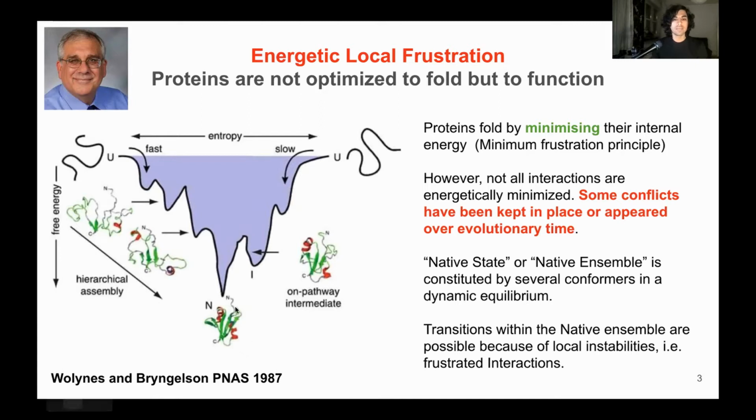So if we think of the native state of proteins as being a set of conformers that exist in a dynamic equilibrium, we can think that these highly frustrated interactions, or interactions that are in energetic conflict, are useful so the protein can transition among these different conformers.